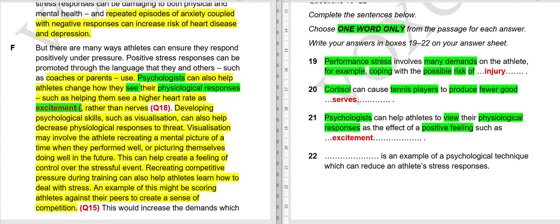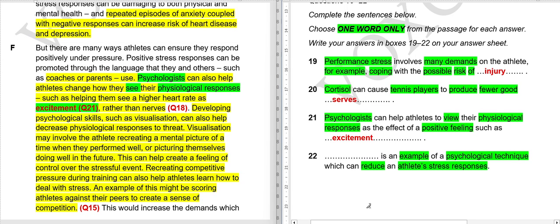Let me write this. Question number 21. Moving on to question number 22. Dash is an example. So we have to find something which is an example of a psychological technique. Obviously, what we have to write is the name of the technique that is used to reduce athletes' stress response.